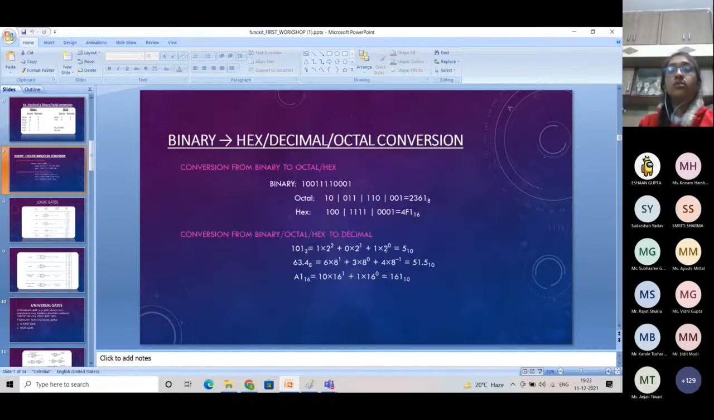Fine. If you have any doubts, you can write them in the chat box. We have other coordinators too. They can clear your doubts.